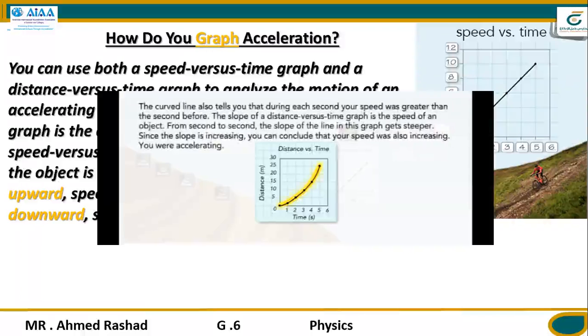The curved line also tells you that during each second your speed was greater than the second before. The slope of a distance versus time graph is the speed of an object. From second to second, the slope of the line in this graph gets steeper. Since the slope is increasing, you can conclude that your speed was also increasing. You were accelerating.